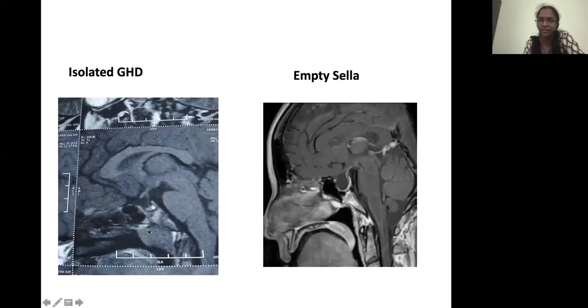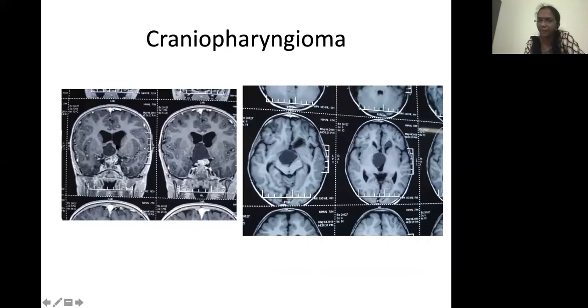This is another child with isolated growth hormone deficiency. Again, a very small pituitary is there. Then sometimes you can get an empty sella. The pituitary is compressed in the form of a sickle, and you can see the CSF over that. So this is an empty sella syndrome. This is an MRI picture of a child with craniopharyngioma. You can see the cyst-like condition here. Here also you can see. So this child actually presented with growth failure and other multiple problems.